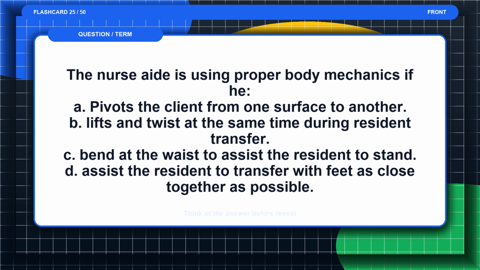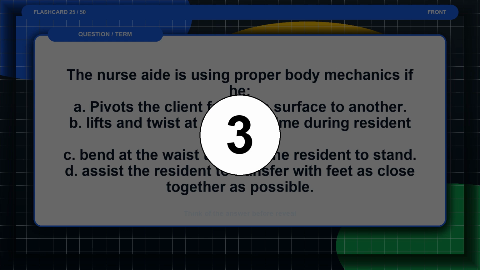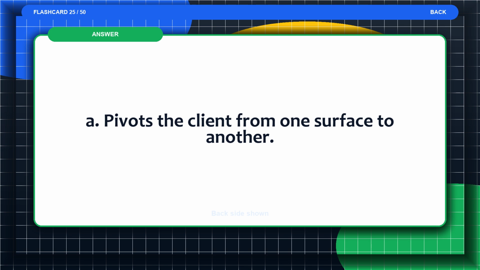Flashcard 25. The nurse aide is using proper body mechanics if he: A. Pivots the client from one surface to another. B. Lifts and twists at the same time during resident transfer. C. Bends at the waist to assist the resident to stand. D. Assists the resident to transfer with feet as close together as possible. Think of the answer before the reveal. The answer is A. Pivots the client from one surface to another.